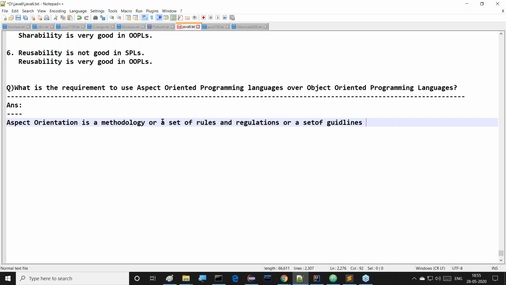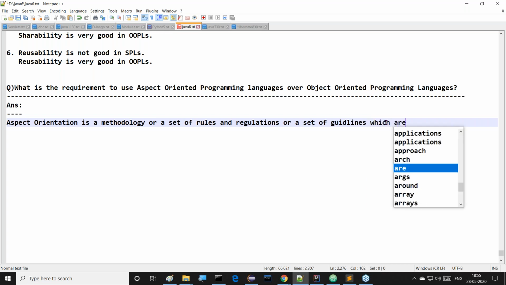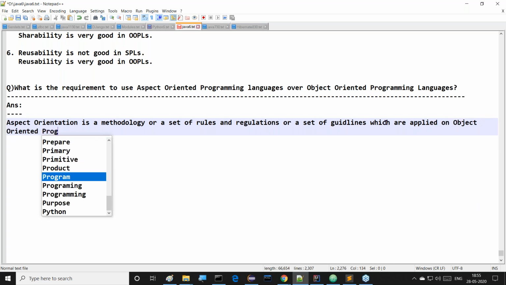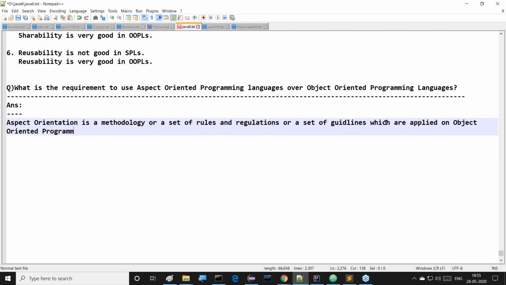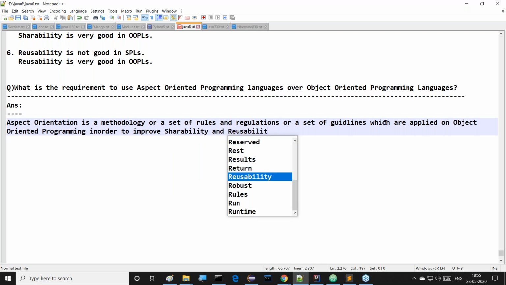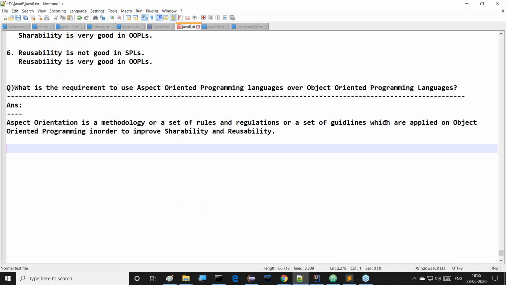Aspect orientation is a methodology or a set of rules and regulations or a set of guidelines which are applied on object oriented programming languages in order to improve shareability and reusability.